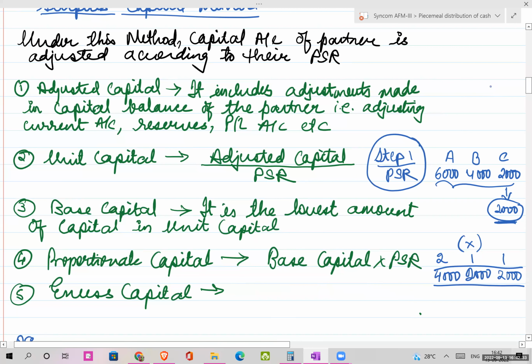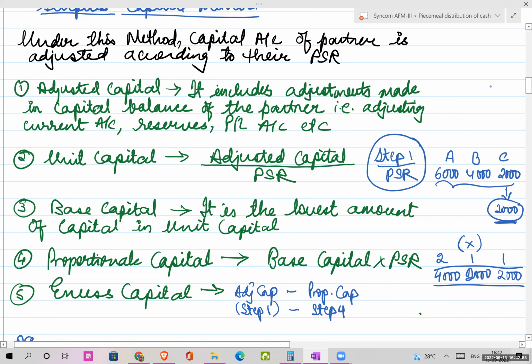Please mention it here: it is adjusted capital minus your proportionate capital. Adjusted capital you will get from step 1, and proportionate capital you will get from step 4.